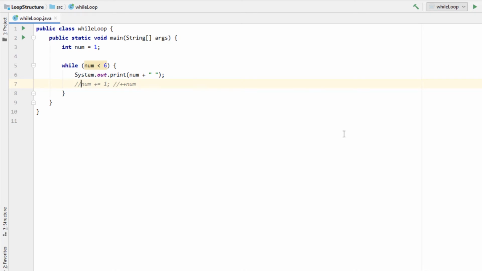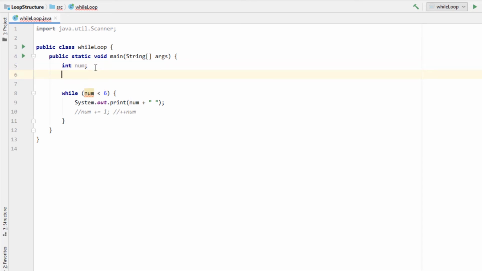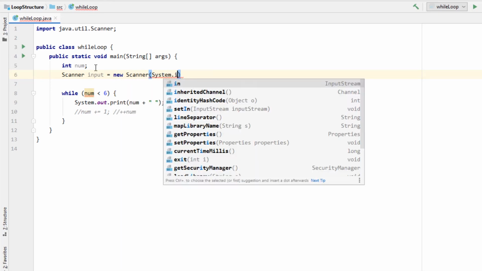So, to demonstrate, suppose we want to display the user's input and end the program if the user enters -1. We will have to make some changes to our code. So, let's add our import statement on line 1. Now, let's remove the initialization for num, and let's declare the scanner object. Scanner input equals new Scanner(System.in), semicolon.